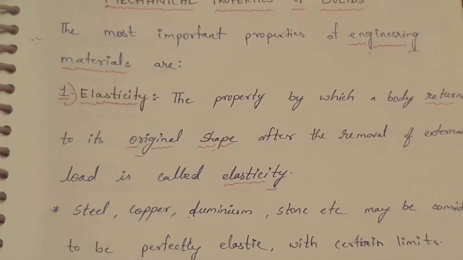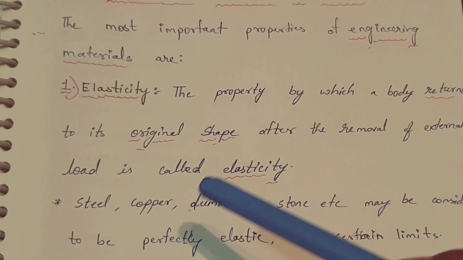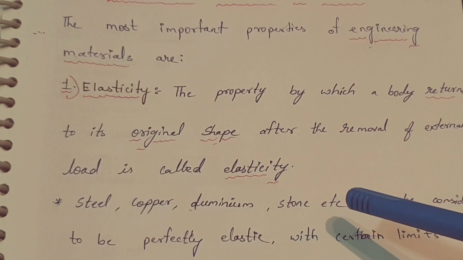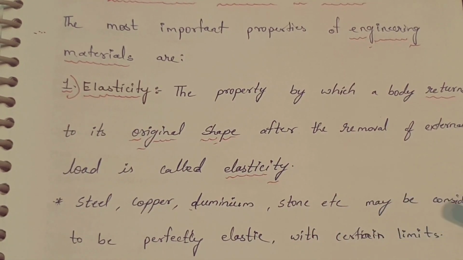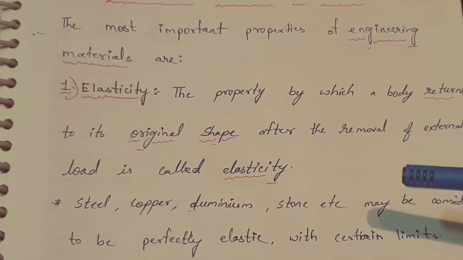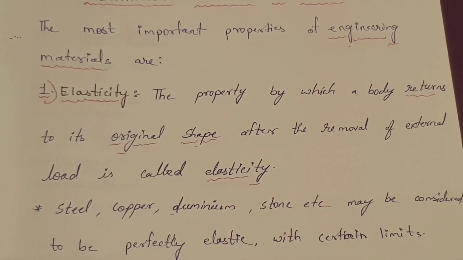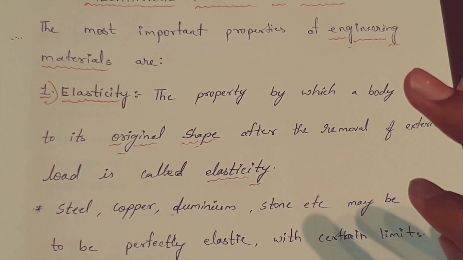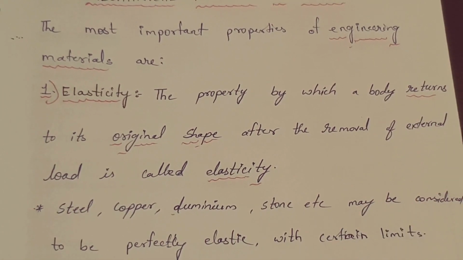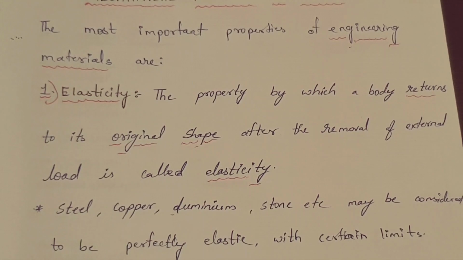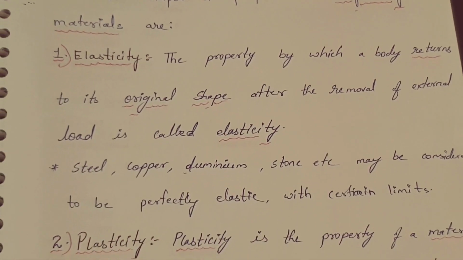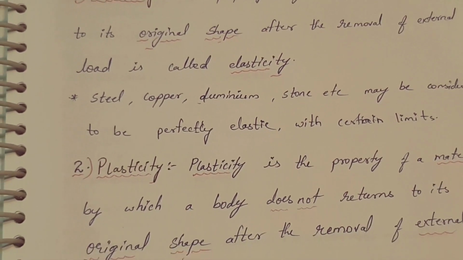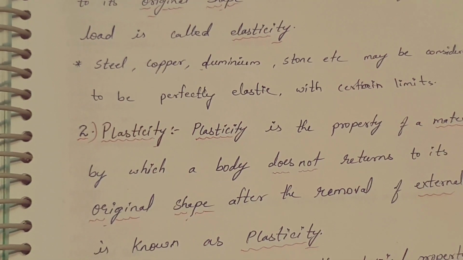There are some examples: steel, copper, aluminium, stone, etc. may be considered to be perfectly elastic within certain limit. If it crosses the limit, it converts into plasticity. Now we talk about plasticity. Let's see what is plasticity.